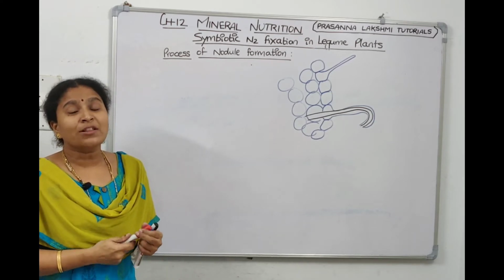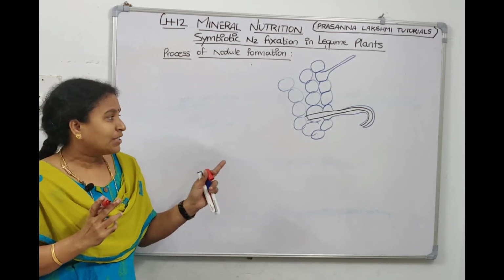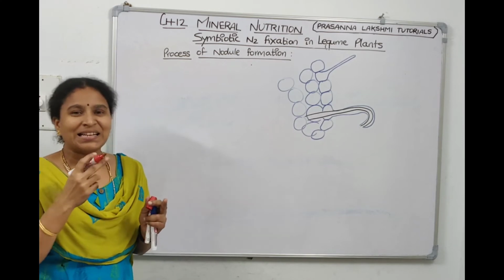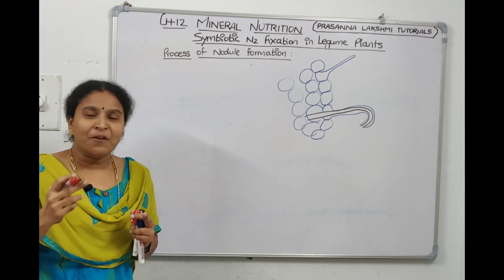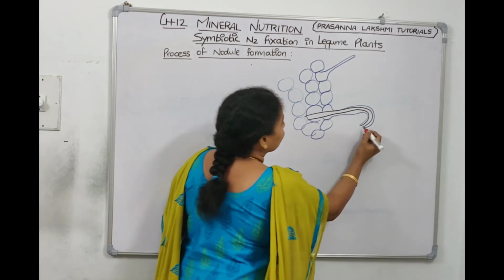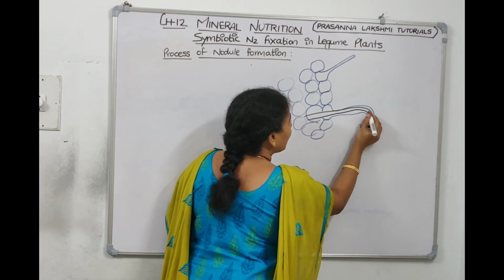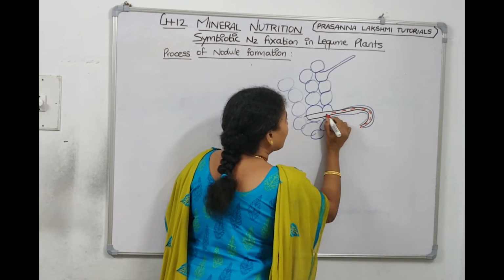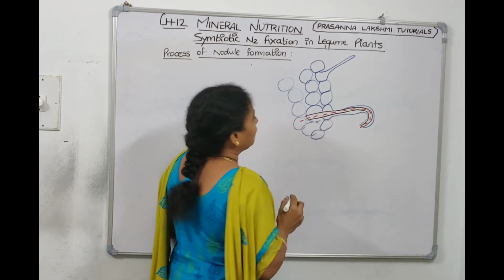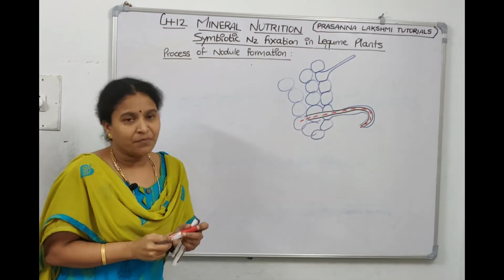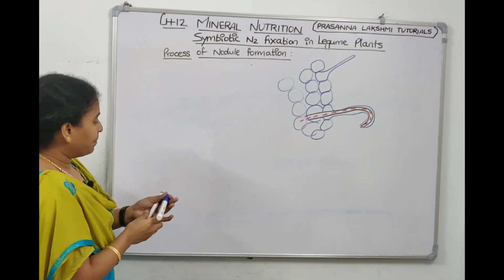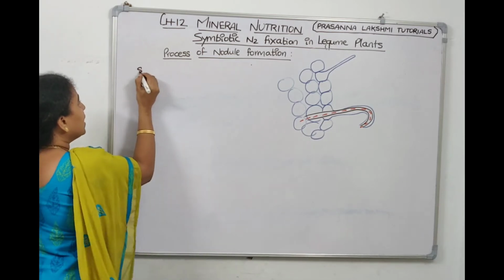Now, who is moving through the infection thread? The bacteria. While they are going, they are multiplying. Bacteria are proliferating and they are passing through the infection thread. Now, till here we came. Now, let us discuss step number 8.